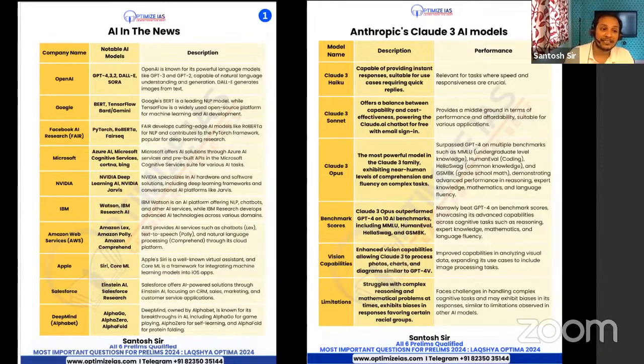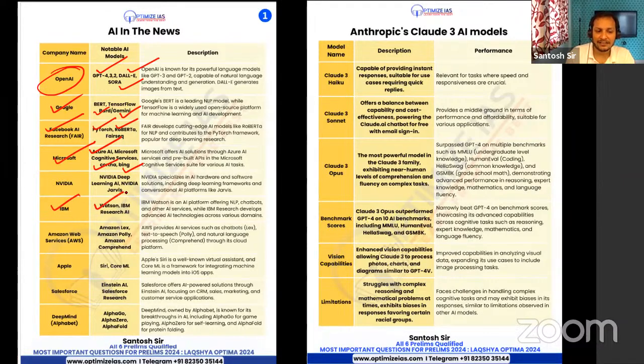So guys, now let us see ChatGPT, Dall-E, Sora. They are from OpenAI. Then Gemini, Bard, they are from Google. Then we have PyTorch from Facebook. Then we have Azure, Bing, Cortana from Microsoft.